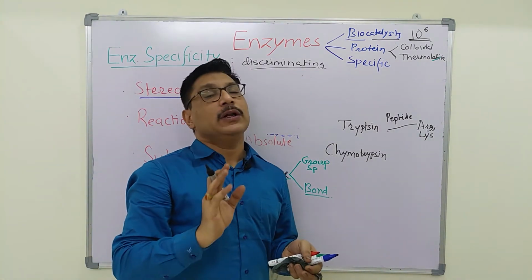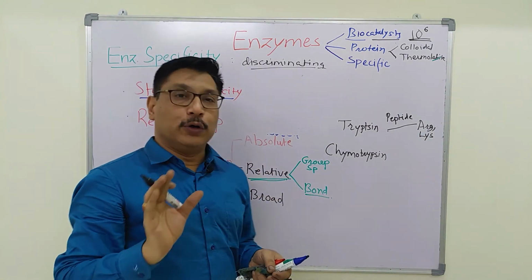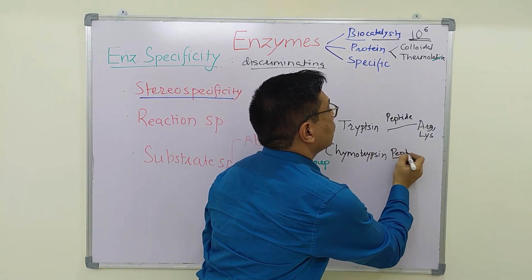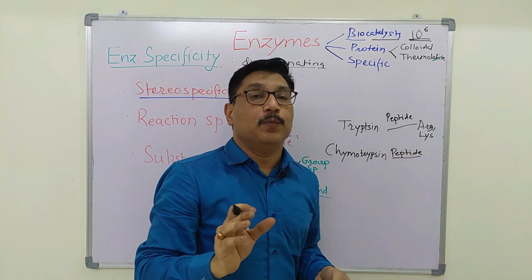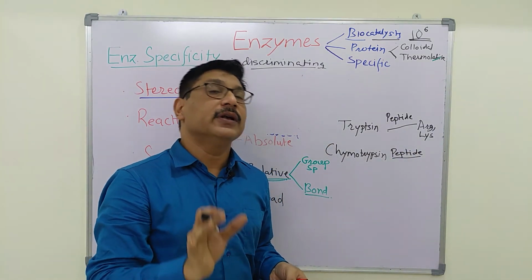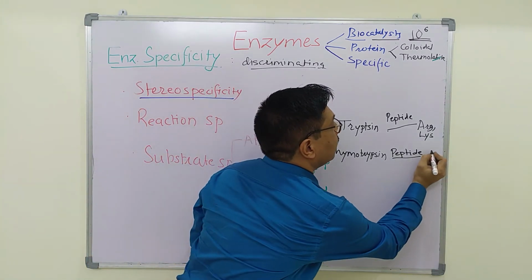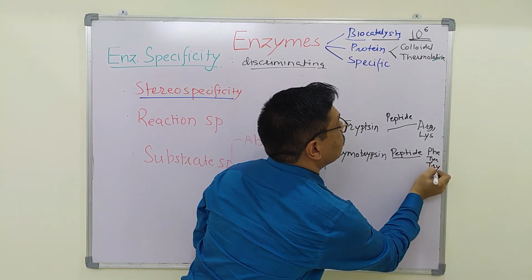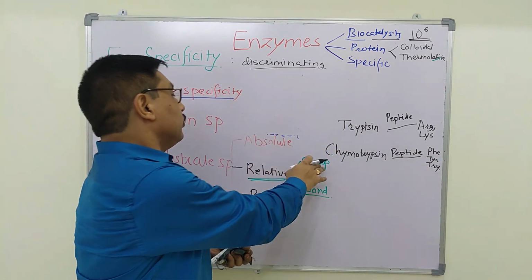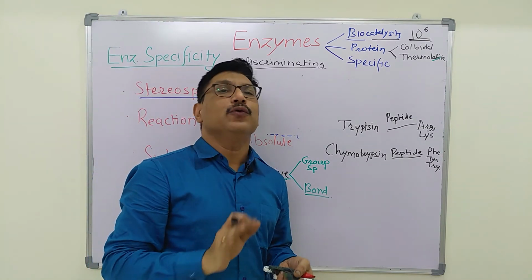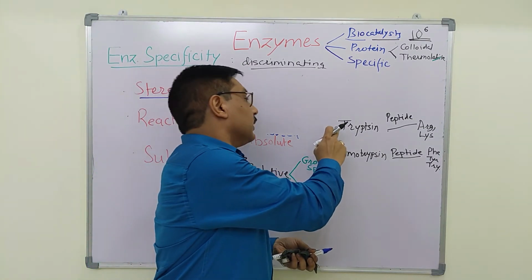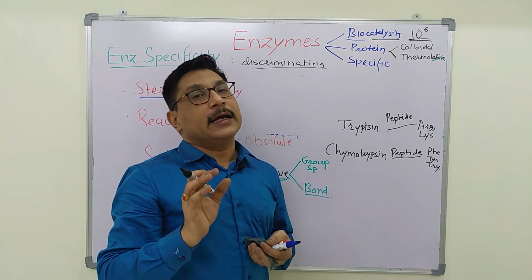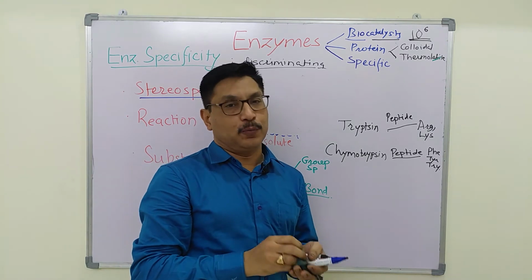And chymotrypsin will also cleave various protein molecules and break the peptide linkage, but it will identify the group of aromatic amino acids, that is phenylalanine, tyrosine and tryptophan. So group specificity is a type of relative substrate specificity in which the enzyme will identify a specific group and thereby act on that particular group.